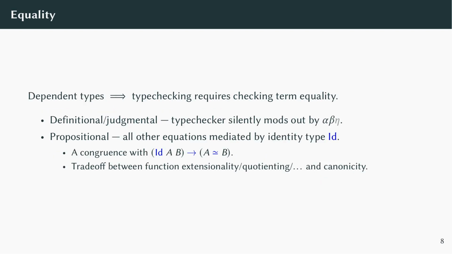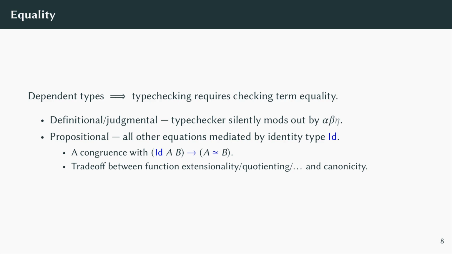In any system with dependent types, including Agda, type checking requires figuring out whether terms are equal. This is usually handled by splitting term equality into two different relations. The first is called definitional or judgmental equality. Definitional equality is handled silently and automatically by the type checker and includes alpha, beta, and some eta equalities. The remaining equations are called propositional.